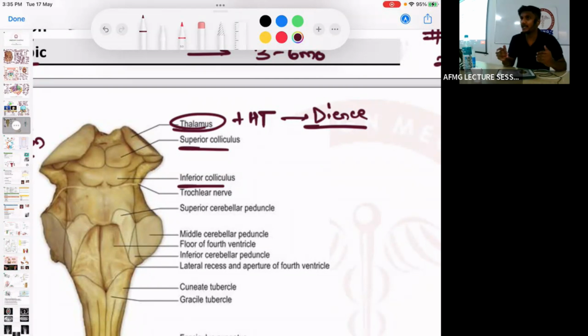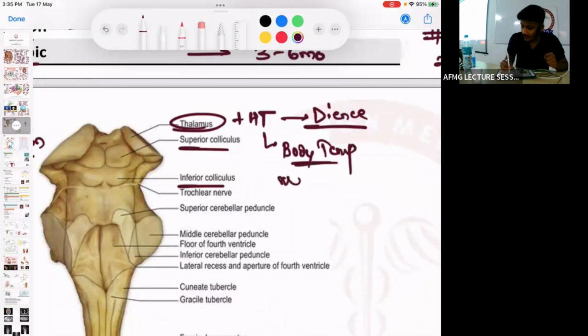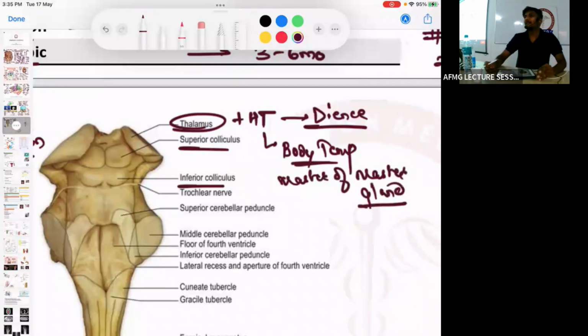Hypothalamus important है. जैसे मैंने बोला limbic system, frontal lobe, वैसे hypothalamus का भी function पूछा. What is the function of hypothalamus? It regulates the body temperature, and it is the master of the master gland. किसको बोलते हैं? Master gland is pituitary gland, and master of master है, the headmaster कौन हुआ? Hypothalamus. कोई दिक्कत नहीं है.